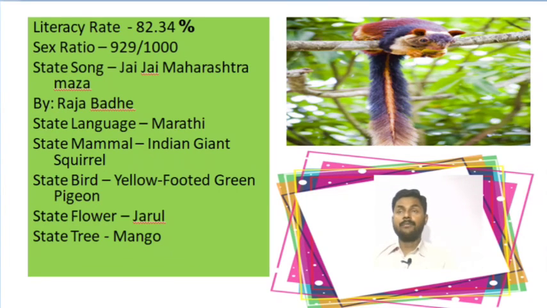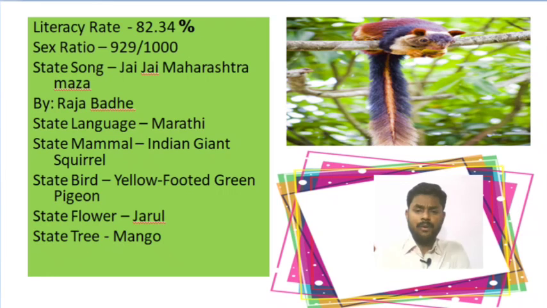Once again, I am going to repeat these state symbols of Maharashtra. These symbols are: state song Jai Jai Maharashtra Maza, state language Marathi, state mammal Indian giant squirrel, state bird yellow-footed green pigeon, state flower Jarul, and state tree mango.